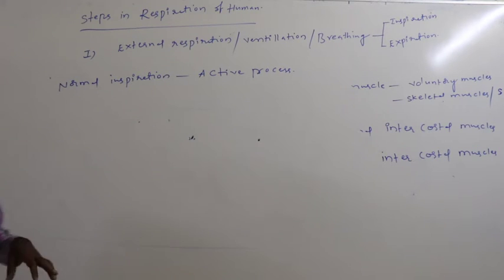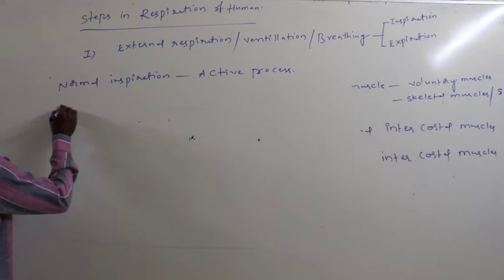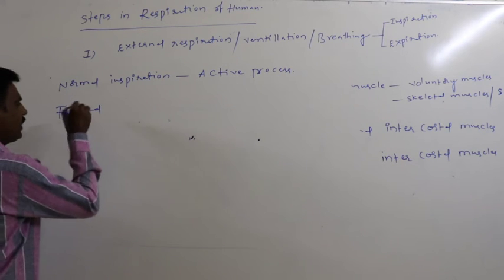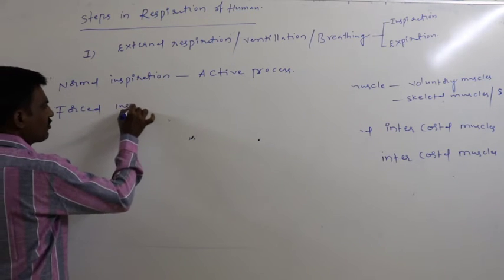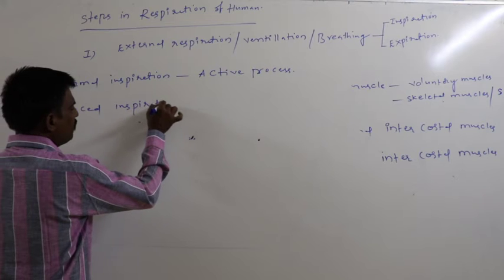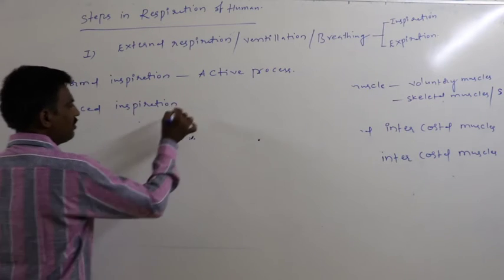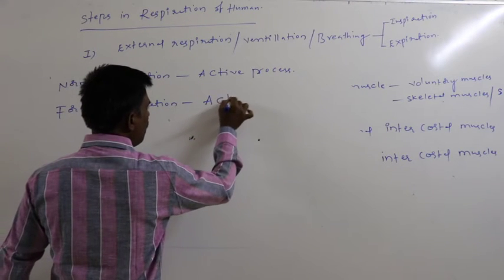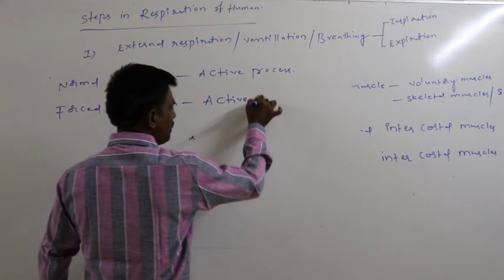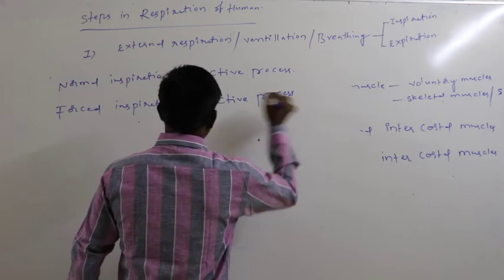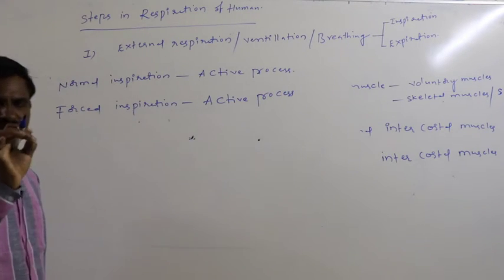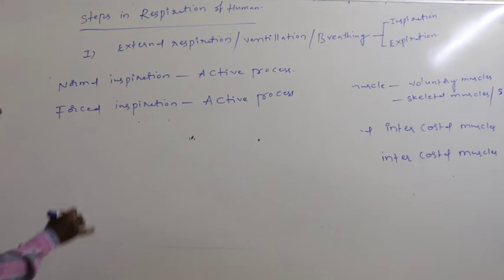So that is an active process. Again, forced inspiration is also an active process, because for this purpose also muscle contraction must be required.